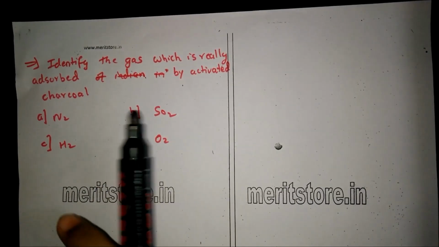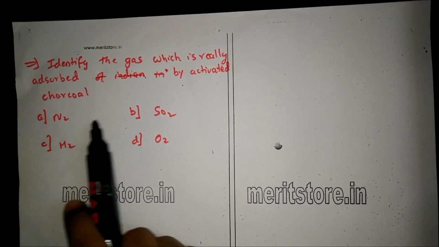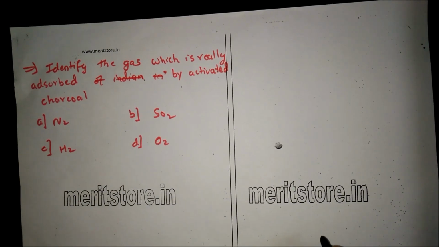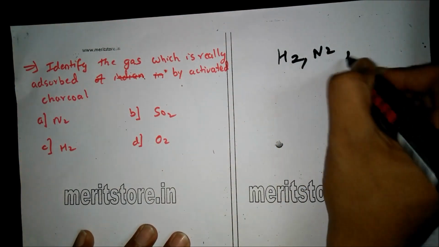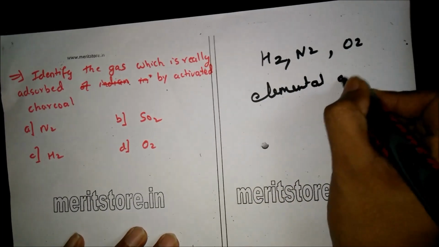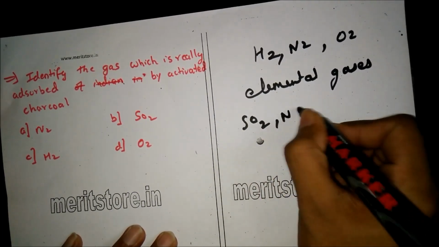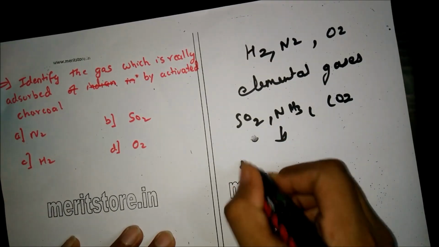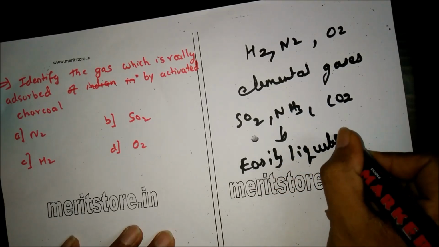Identify the gas which is readily adsorbed by activated charcoal. Option A N2, option B SO2, option C H2, and option D O2. Now here H2, N2 and O2, all three are elemental gases, and SO2 and other examples like NH3 and CO2 are easily liquefiable gases.